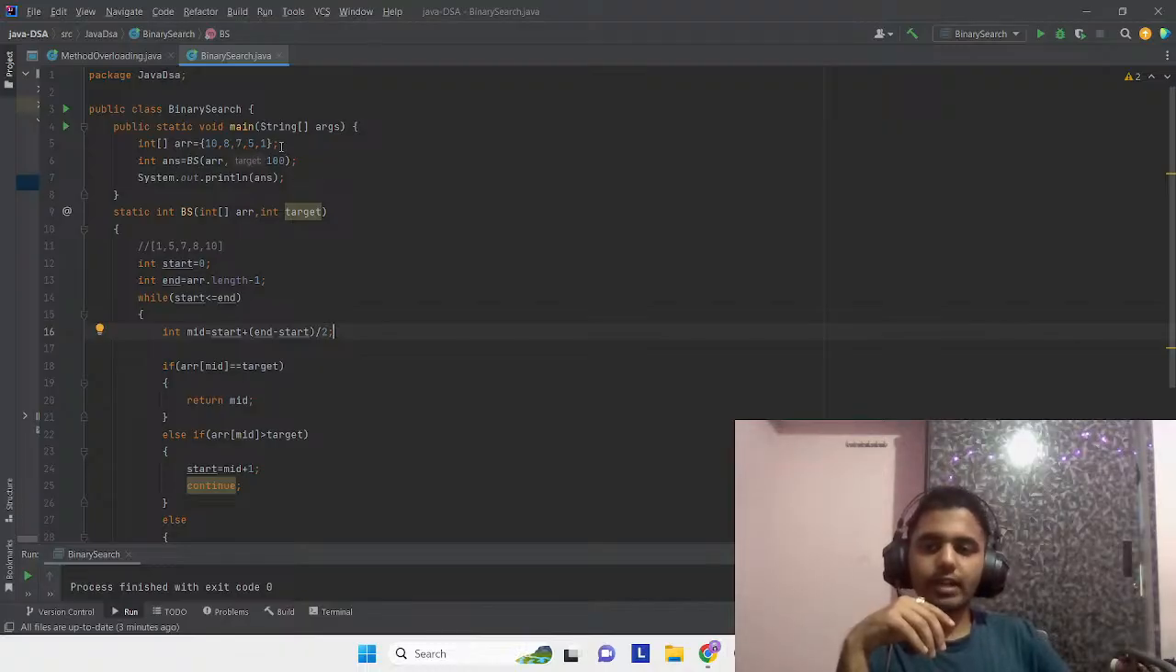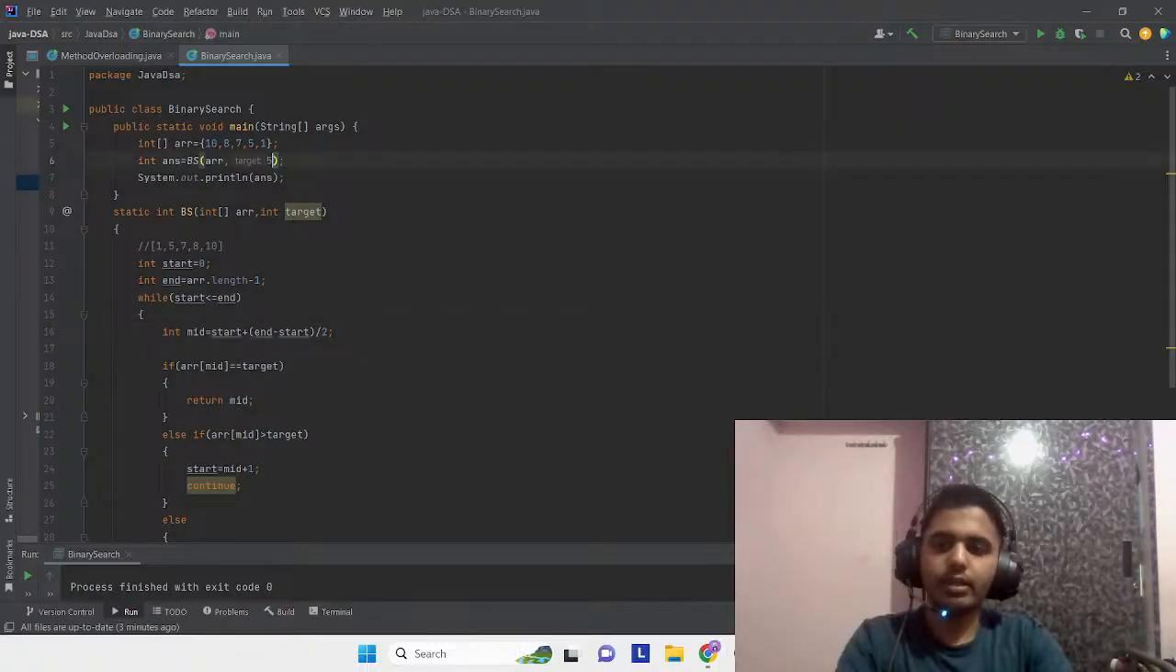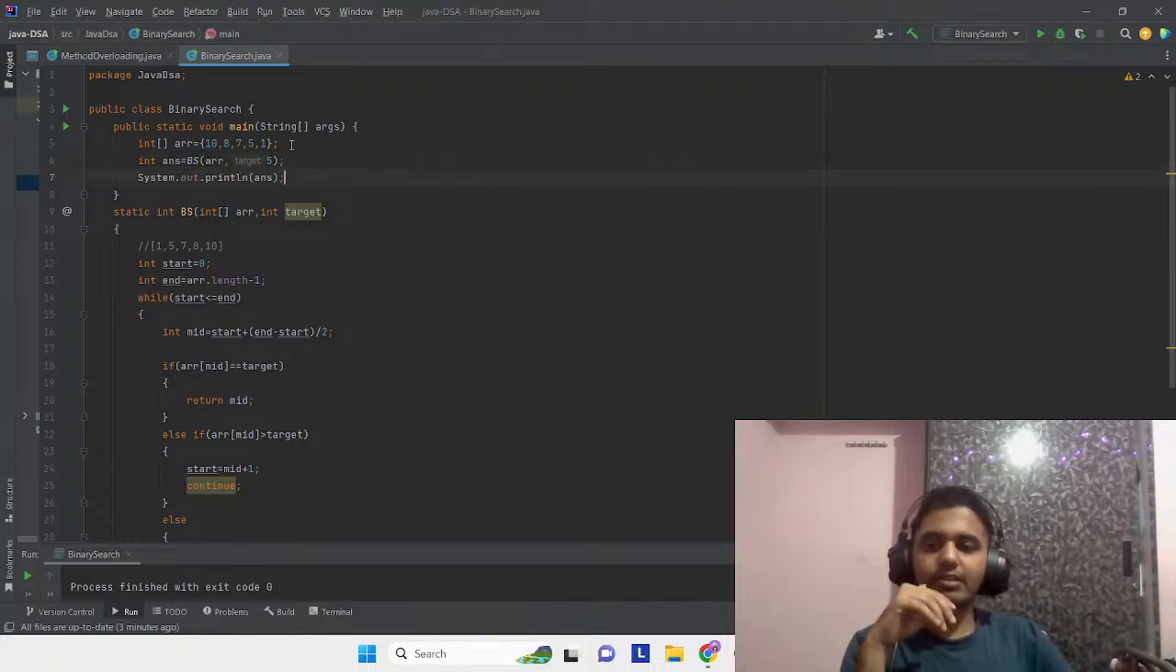So what will it check? Let me put 5 here. It will check if the target is lesser or greater than this 7. So it's lesser, so we'll move on to the right part of the sub array. If it should be on the left, we'll go to the left part. But the 5 is lesser than it, so we'll move on to the right part.